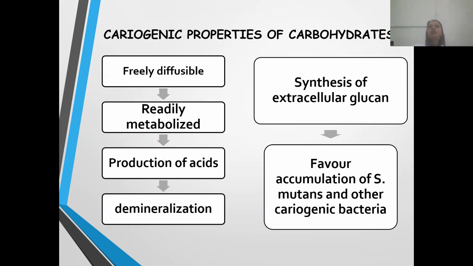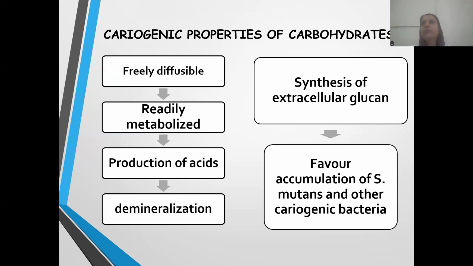As I told you, the important properties of carbohydrates which make them cariogenic are the metabolized form of the carbohydrate. That is, the simpler ones can be easily metabolized and cause more caries than the complex carbohydrates. And also the production of acids.